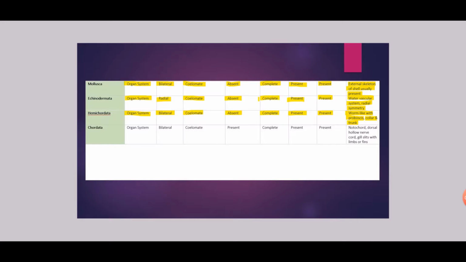Next phylum is phylum Chordata. Organ system level of organization, they are bilateral, body cavity is coelomate and segmentation is present. Digestive system is complete, circulatory system is present and even respiratory system is present. Distinctive feature is notochord, dorsal hollow nerve cord. They also have gill slits with limbs or fins.